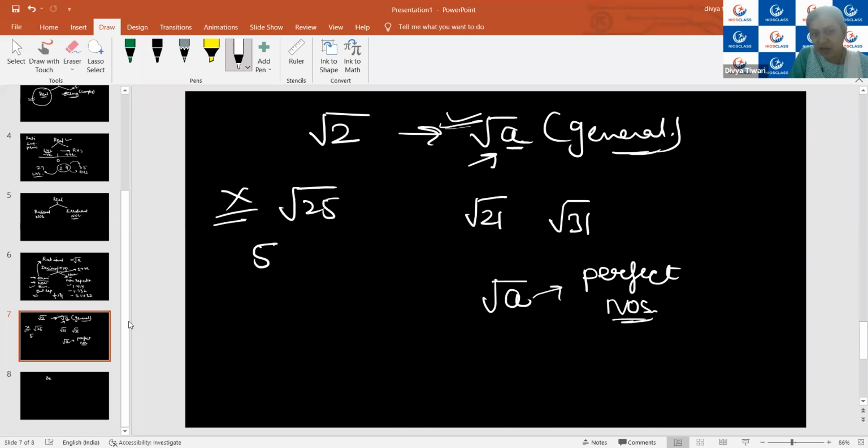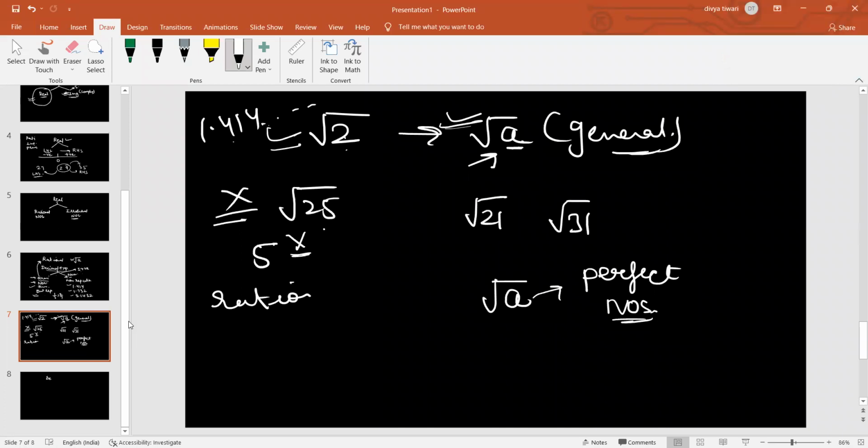I have taken two examples. Root 2 is not a perfect square, so the decimal expansion of root 2 is 1.414 and so on, neither repeating nor terminating. So it is an example of an irrational number. But if I find root A as root 25, then it is not irrational, it is a rational number, because 25 is a perfect square number. I hope the difference between rational and irrational numbers is clear to everybody in the class. Yes, ma'am.